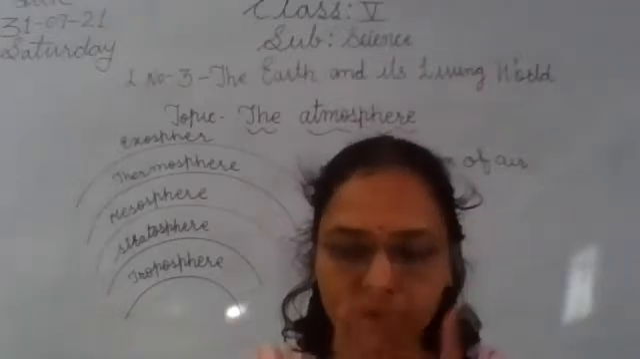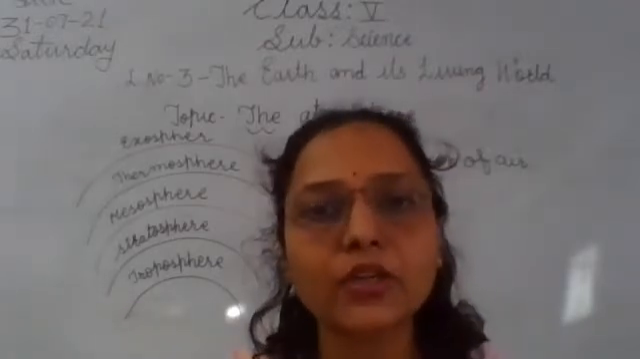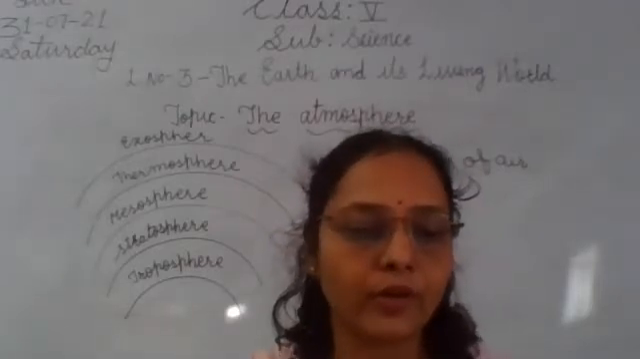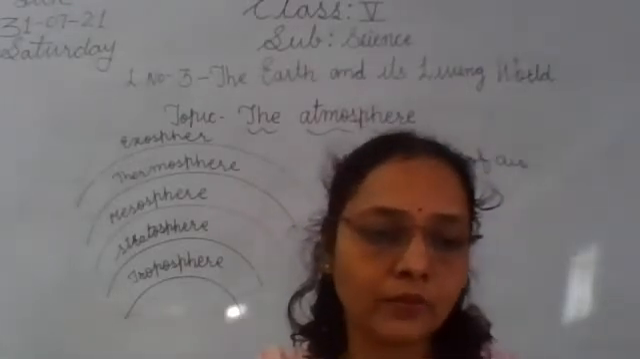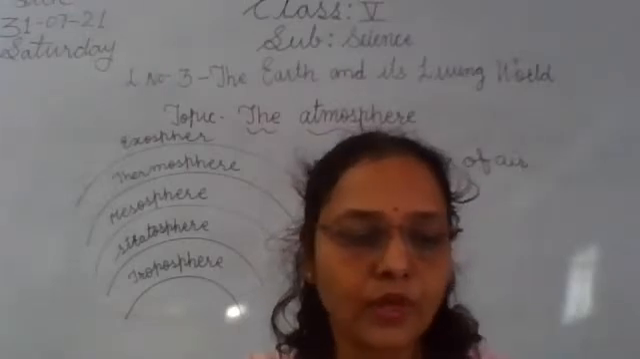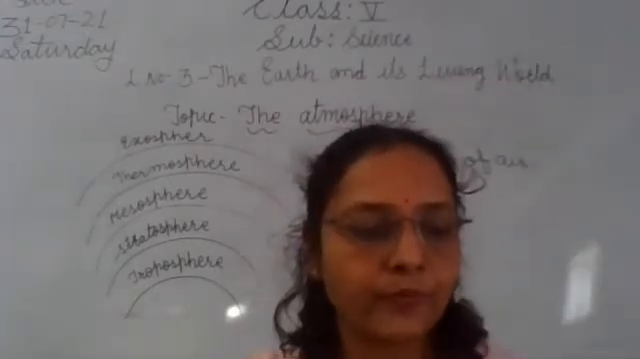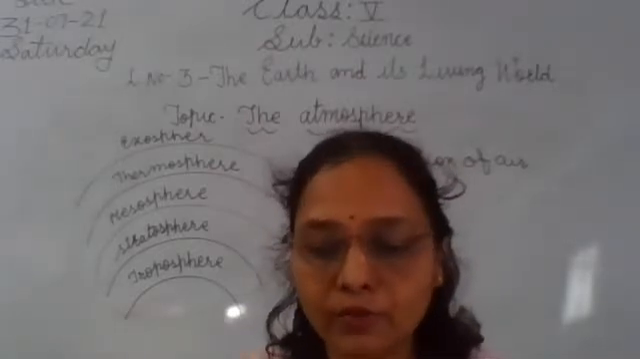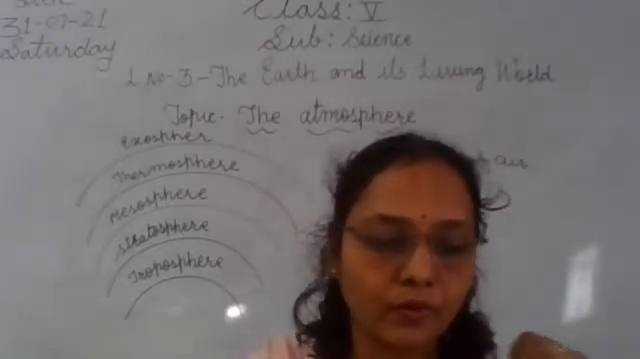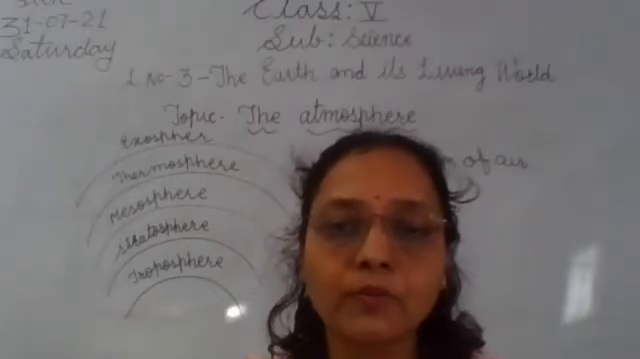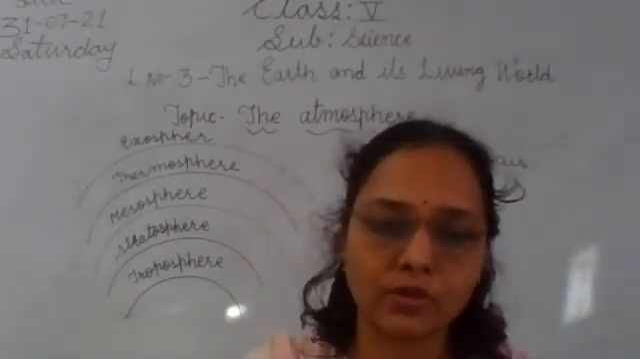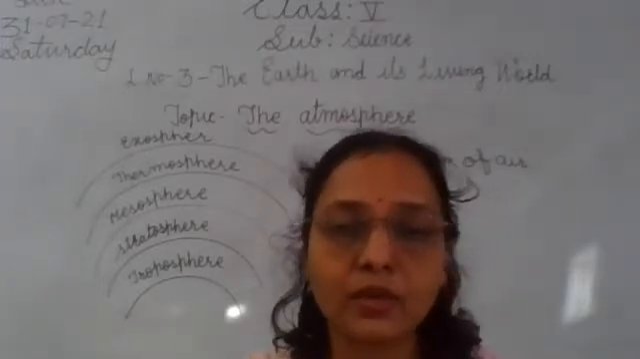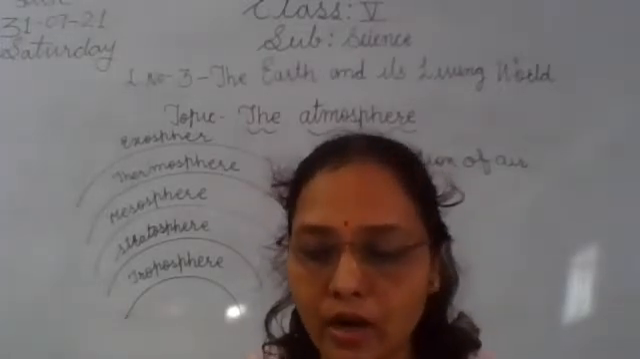You know, our earth is surrounded by a blanket of air that is called the atmosphere. The envelope of air around the earth is called atmosphere. As we go higher up from the surface of the earth, the air in the atmosphere becomes lesser. Okay? Why? Because of the Earth's gravitational force. So the air becomes rare and rarer as we go higher up.